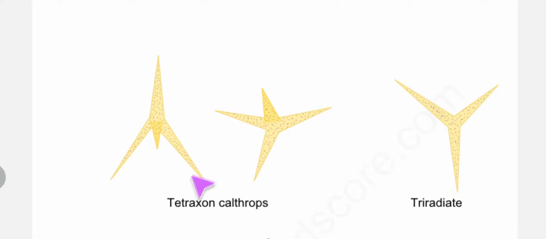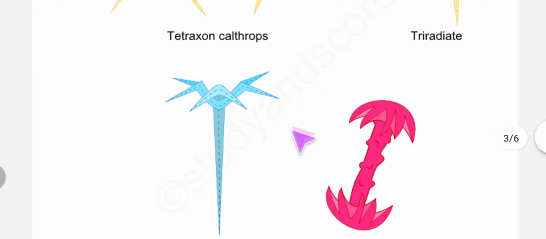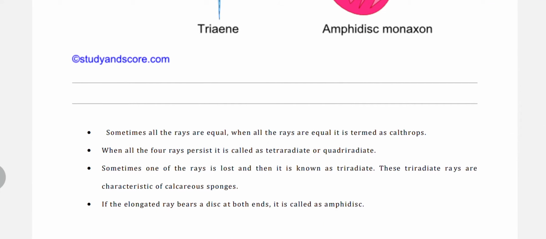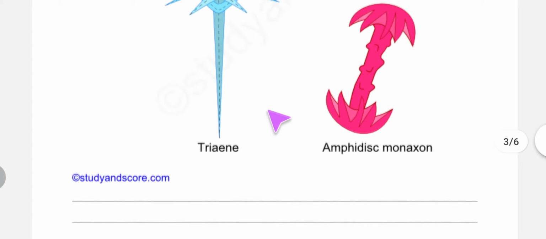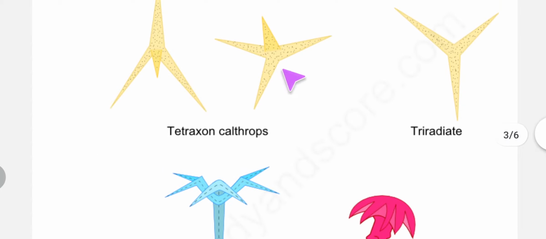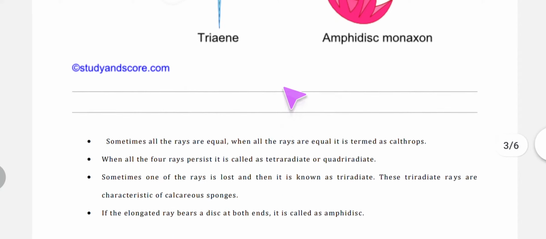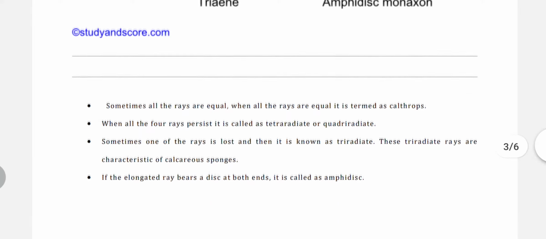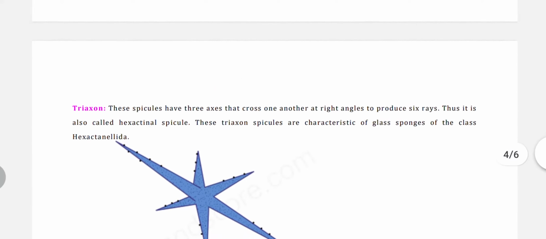So these are tetraxons. Now they are of different types. Here we can see different types of tetraxons. Now in some the rays are equal, in some they are not of the same size.